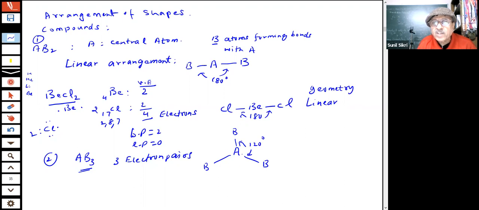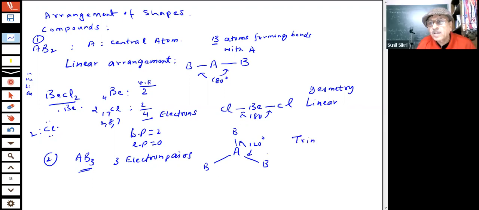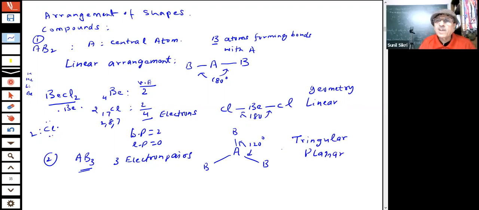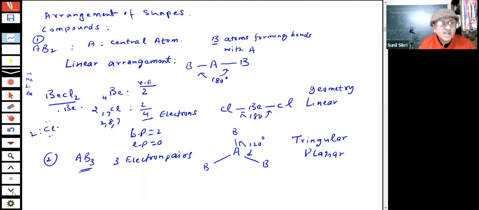Total angle is 360. What type of geometry is this, student? In chemistry, or if you have some maths idea, it is triangular planar. Planar means that the molecule is lying in the plane of the blackboard. It is not coming out or going away, because in three dimensions that will happen. We will show you that also. This is the second case.